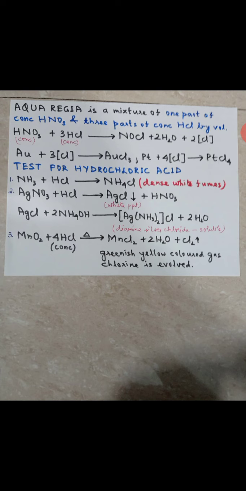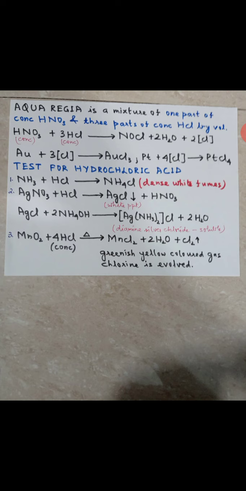You take a glass rod dipped in ammonia and bring it near the mouth of the gas jar. Don't dip it inside. If it gives you dense white fumes, it proves that the given gas jar is filled with HCl. Okay, this we have done. Similarly, if you take silver nitrate solution and put HCl, you will get silver chloride, a white precipitate.